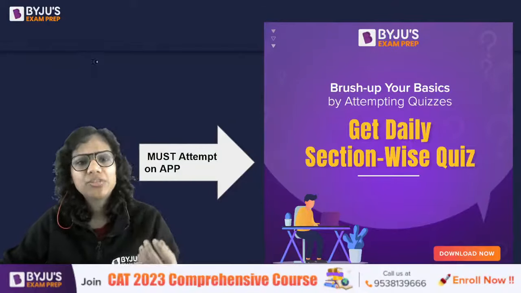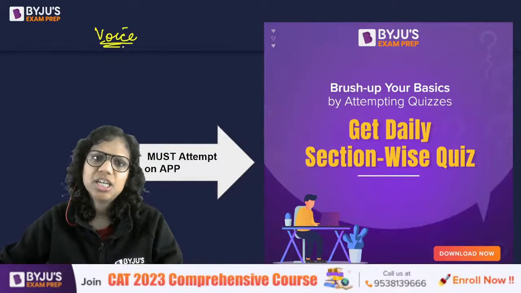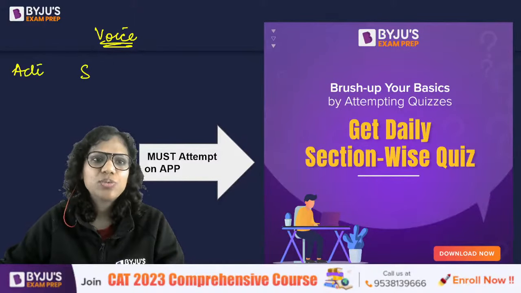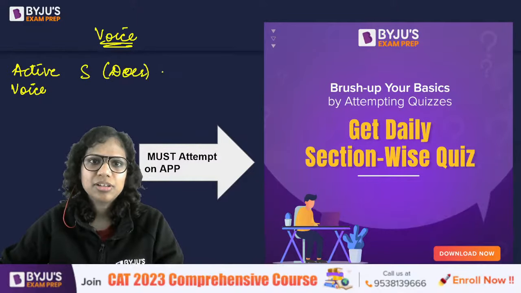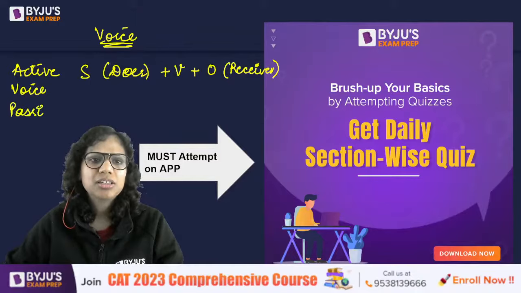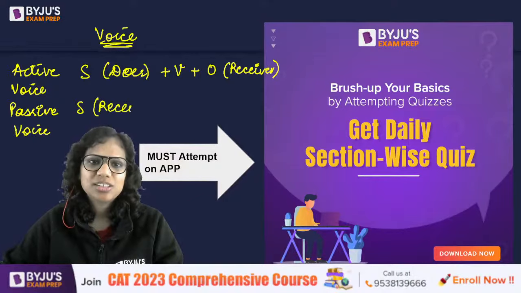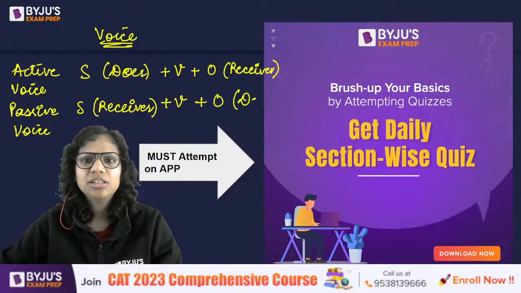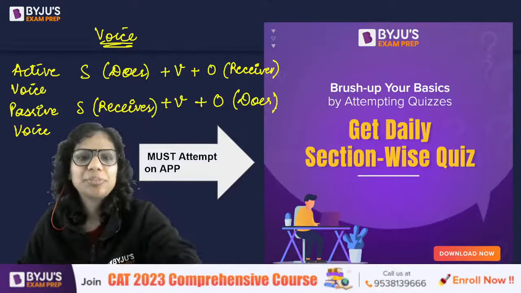Now a couple of queries here in the chat box. In active voice, whenever we change the voice, the subject and object do get interchanged. So the construction of active voice is this: the subject is the doer of the action, then we have the verb, and then we have the object, which is the receiver of the action. In passive voice, the subject becomes the receiver. So in a way, I have interchanged them, no? Then we have the verb, and the object is the doer of the action. That is what happens in voice change.